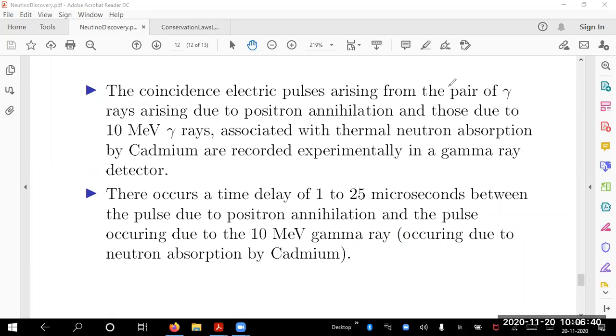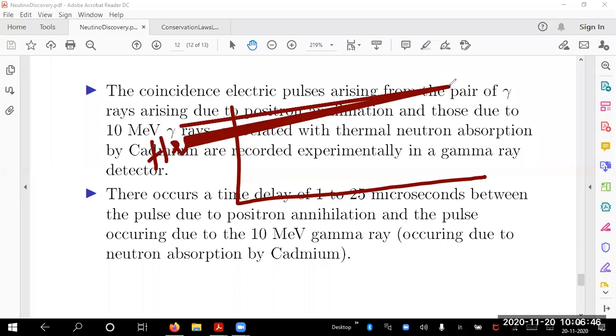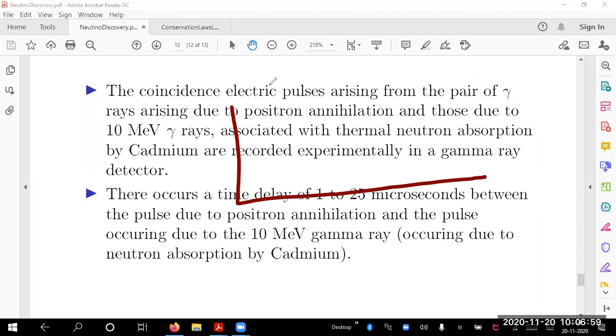If I plot the pulses here, that is height. I will check the detection in some way. So I will write what is called time here.